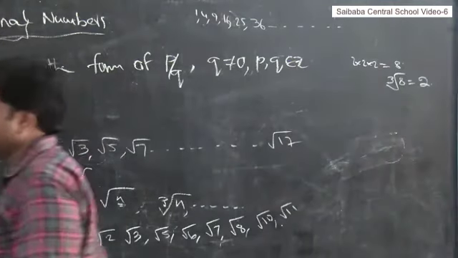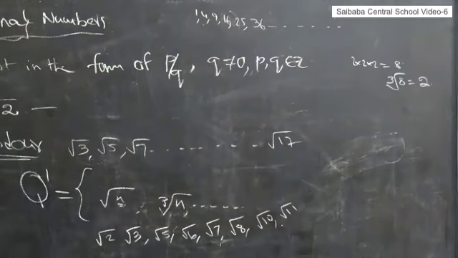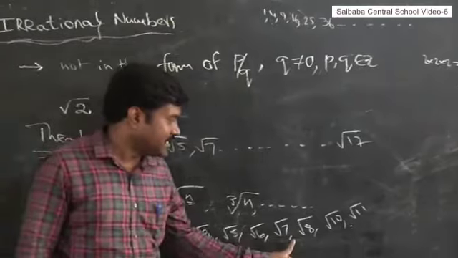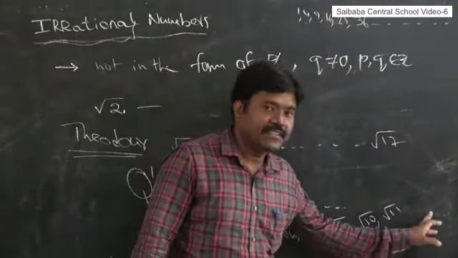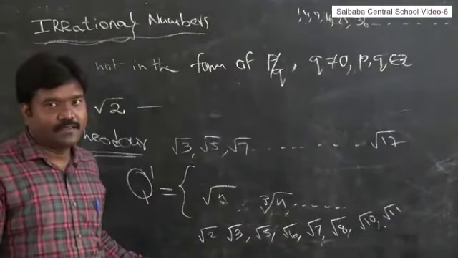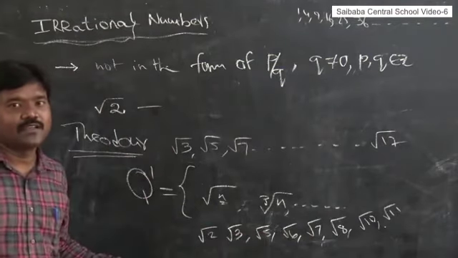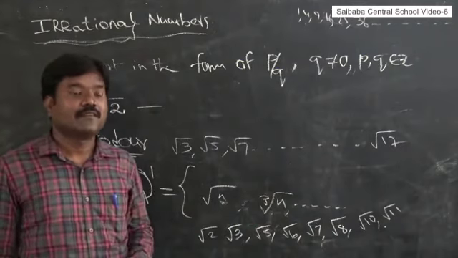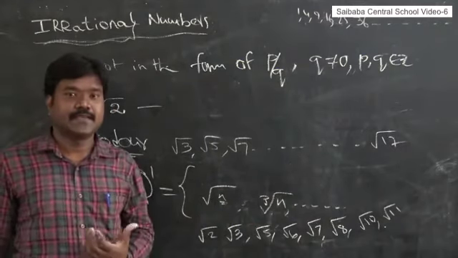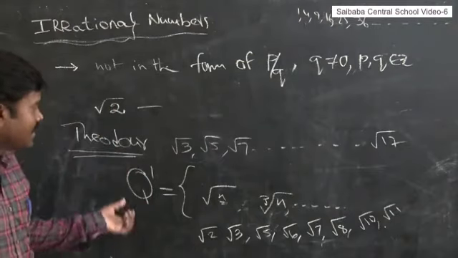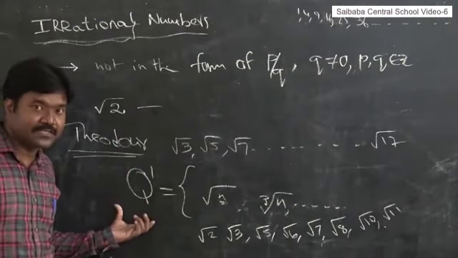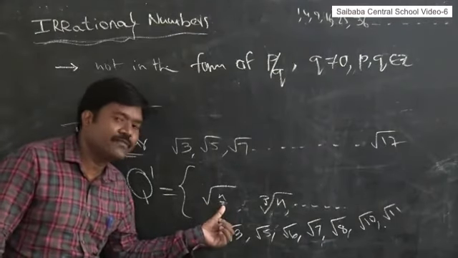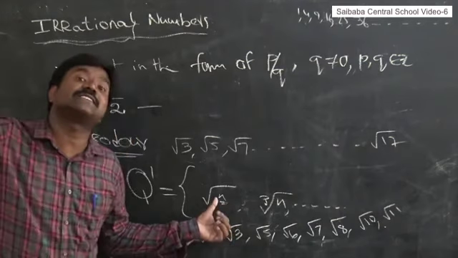Once again, what are the irrational numbers? Now I am taking square roots: root 2, root 3, root 5, root 6, root 7, root 8, root 10, root 11. These are all square roots. Not only square roots, we can take cube roots also, cube roots of non-perfect cubes. These are all irrational numbers. This is the second definition of irrational numbers: square root of n, where n is not a perfect square. If it is a perfect square, that is a rational number.